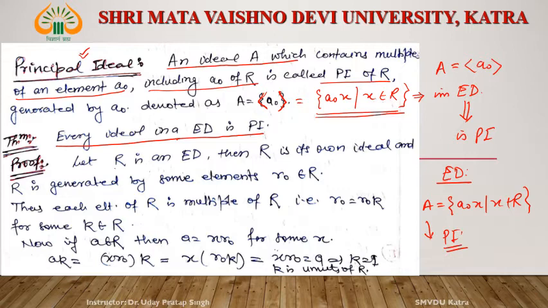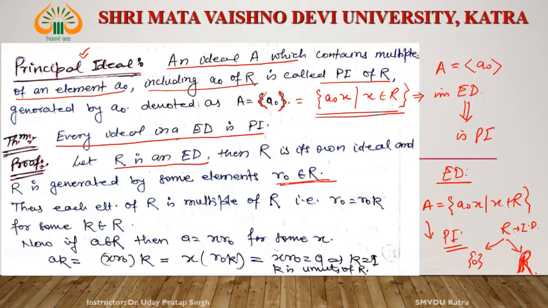Let us see. R is ED, then R is its own ideal. Since R is ID, it has at least two ideals, 0 and R, these two trivial ideals. So R is an ideal of R itself, and this R is generated by R0.